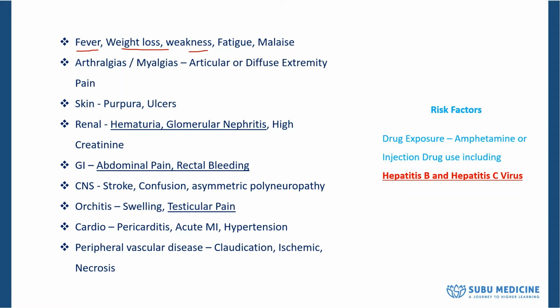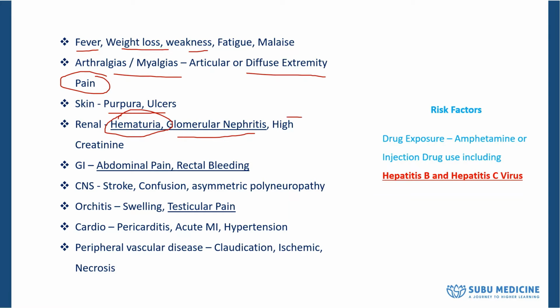Also, they come with muscle pains. They have diffuse extremity pain. This is very important, right? And on top of that, you'll have skin lesions too, like skin purpura. You also have to remember there are kidneys involved too, so you can have hematuria, where you can see blood in urine, so you can get a glomerulonephritis too.